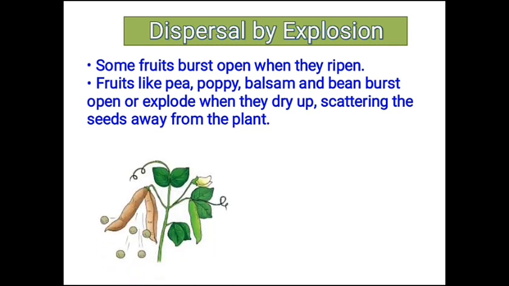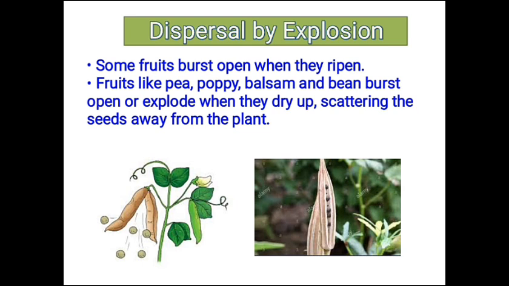Examples of seeds dispersed by explosion are pea, poppy, ladyfinger, bean, balsam, etc. So children, today we have discussed what is seed dispersal and the 4 agents of seed dispersal.